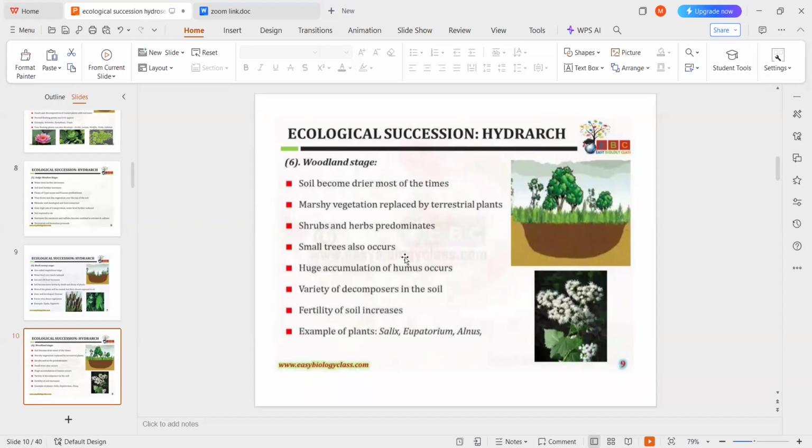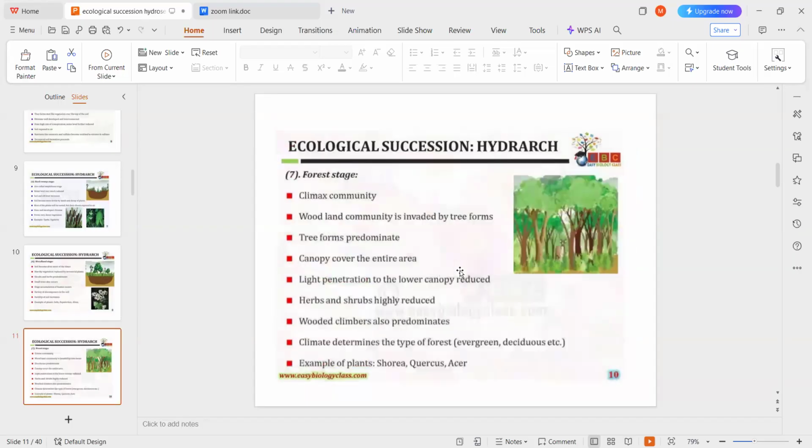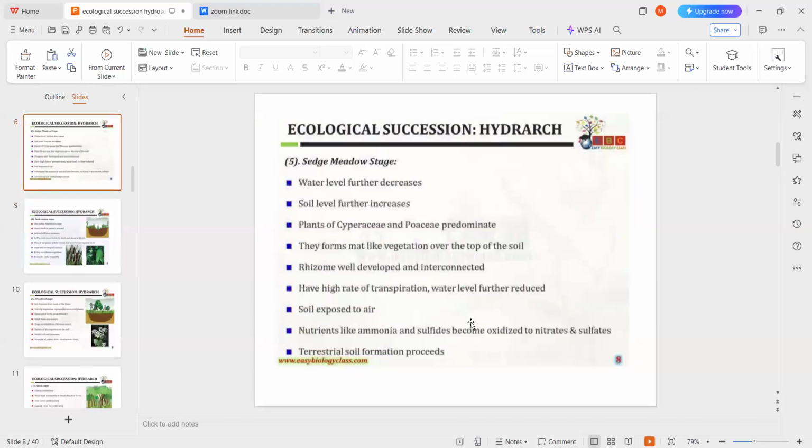As they change, the area also goes from a water body to becoming terrestrial, and finally the forest stage is formed. It is the climax community, predominant with trees, mainly Shorea, Quercus and Acer. Along with this, shade loving plants and wooded climbers are also predominant in this stage. So this is the final stage. This is about the ecological succession of HYDROSERE.